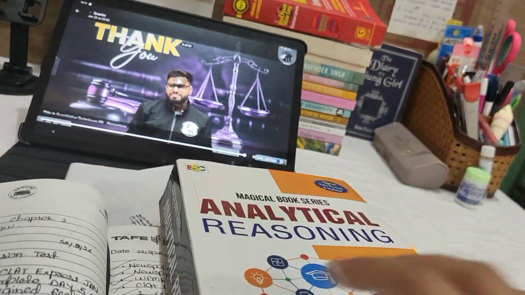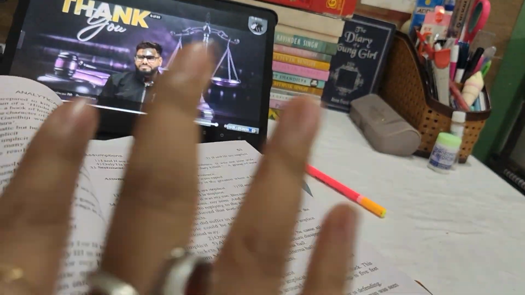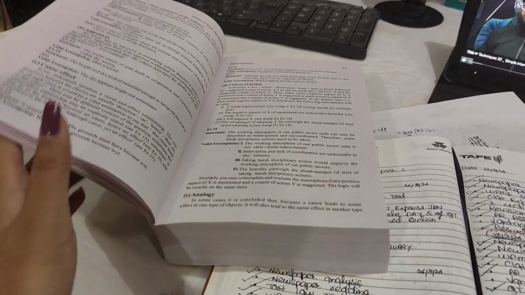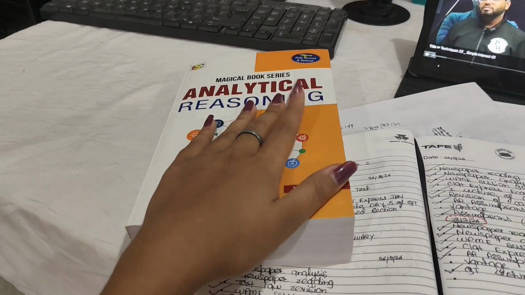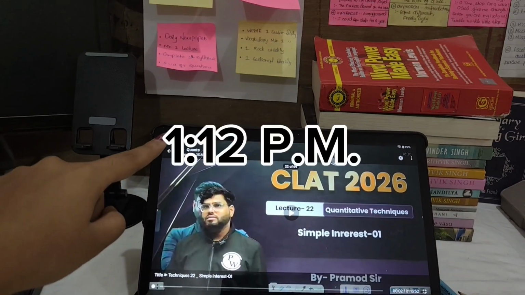So मैंने सारे lecture देख लिए थे. So now I'm going to read from this book and will practice some of the questions if possible. So half done with this and अब मेरा मन नहीं कर रहा इसे करने का and right now it's 1:12